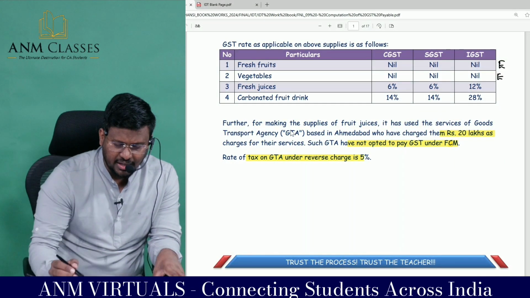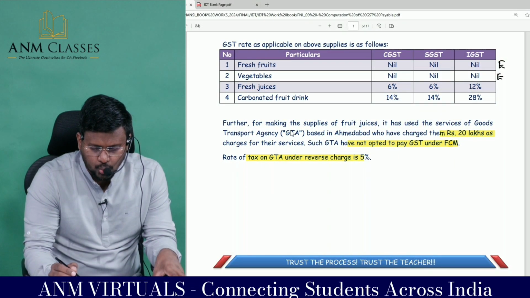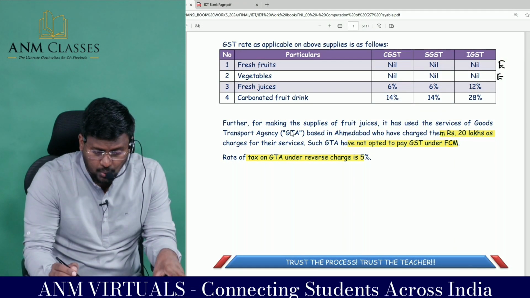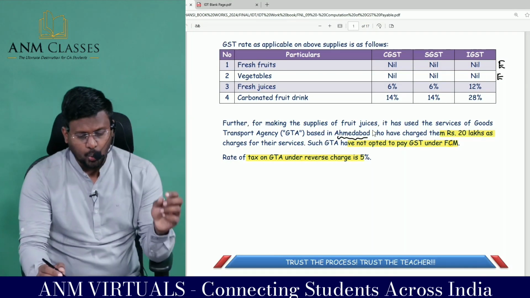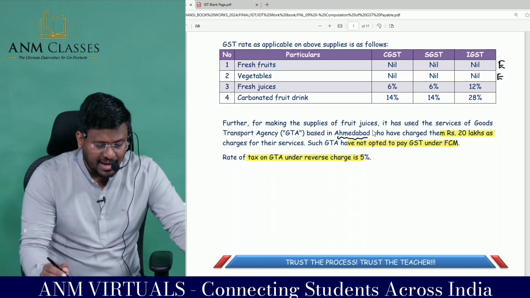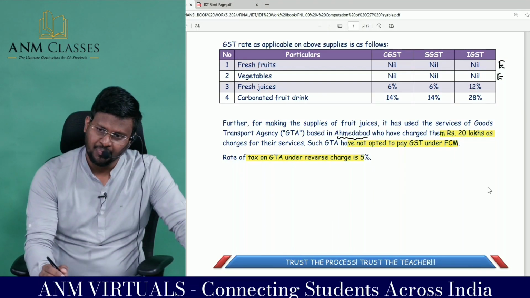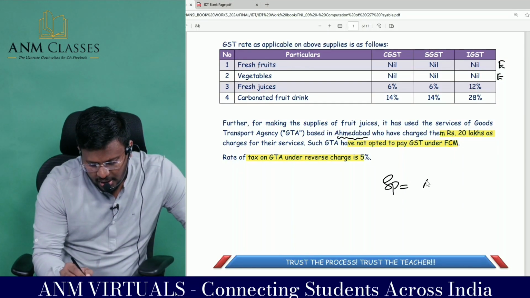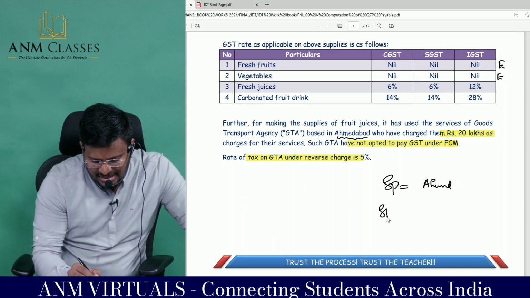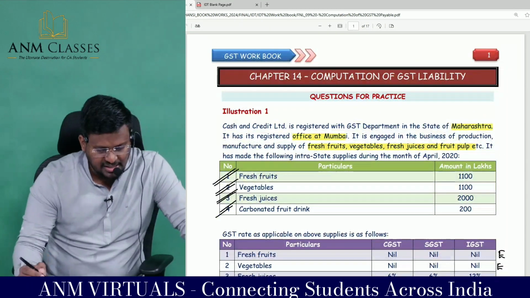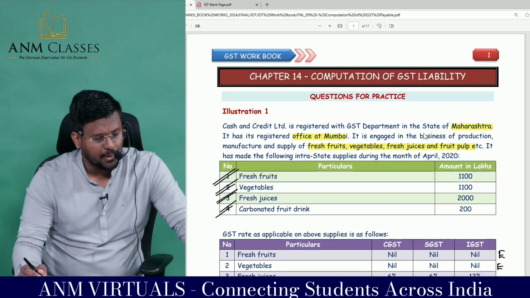Further, for making taxable supplies of fruit juice, it has used the services of GTA based in Ahmedabad, who have charged them 20 lakh as charges for their services. So the service provider GTA is situated in Ahmedabad, whereas service recipient is in Maharashtra.